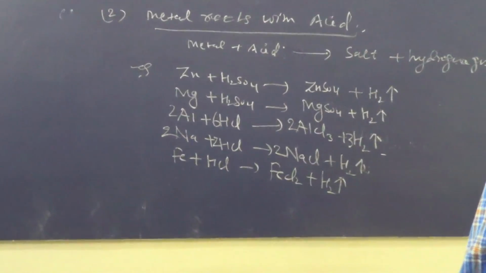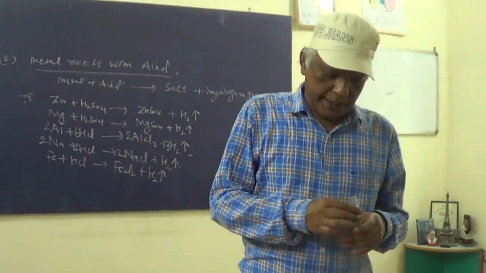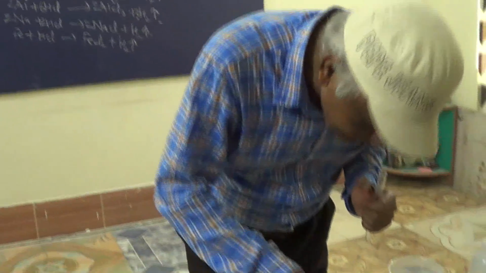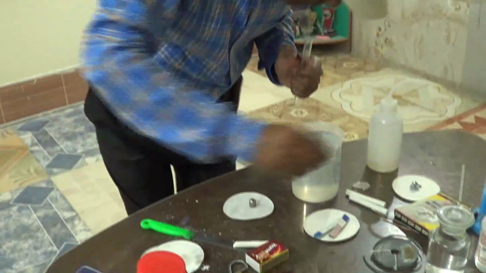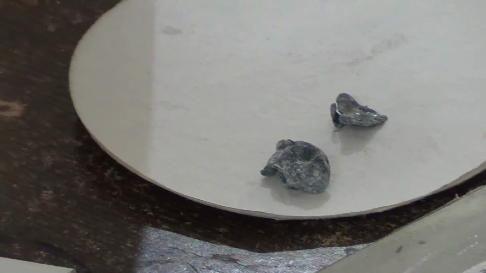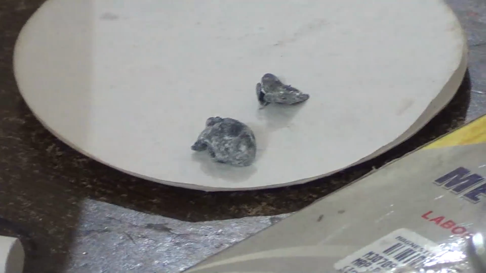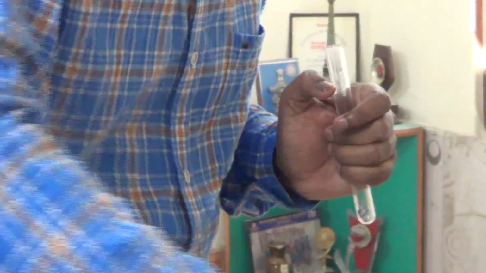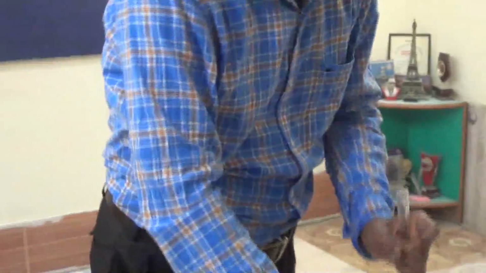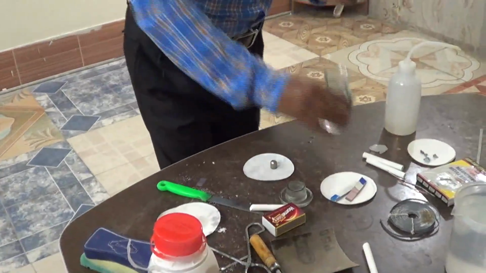Now for performing the experiment, first you take the test tube and we take zinc metals in it. This is your zinc granules. Now we take zinc granules in a test tube, and now we add a few drops of sulfuric acid in it.